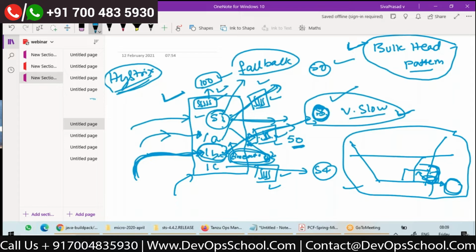Don't worry, I will show you all at code level when I discuss Hystrix. I'm just trying to give you an overall picture so that when we go to the topic later, you will be able to connect everything. Okay, so that's about Hystrix.